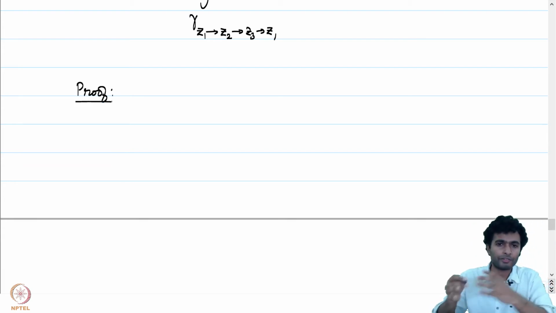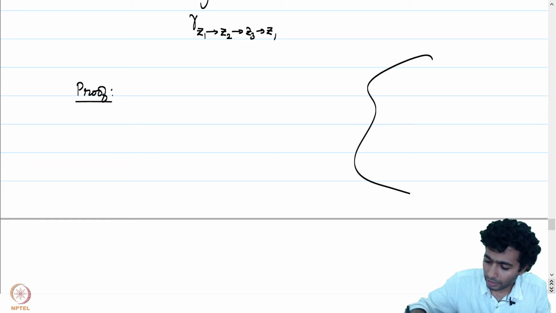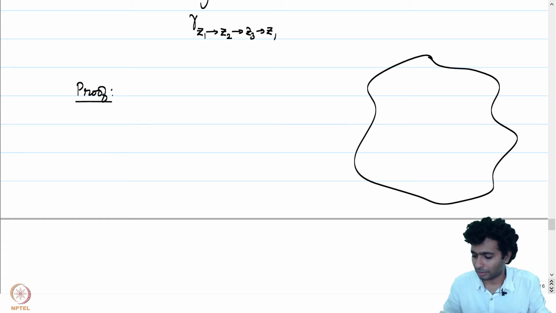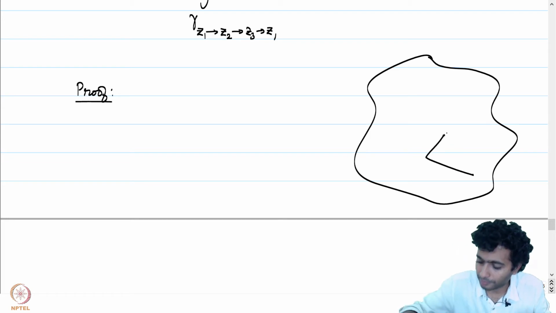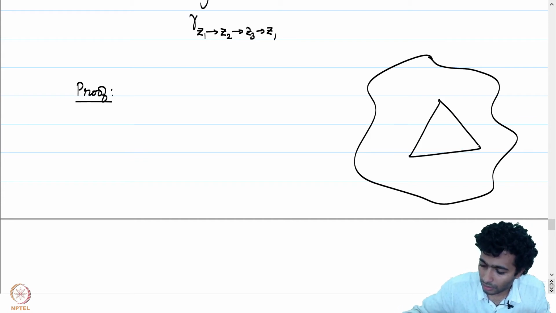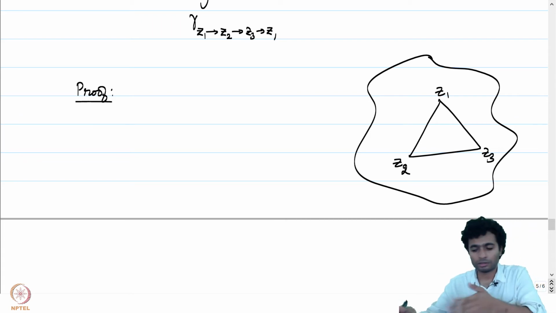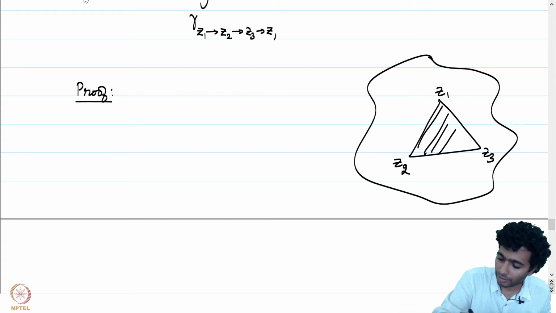We will prove it first by drawing an image of the setup we are in. So we are in a domain. Again, it need not be this nice a domain, but we certainly have a triangle of this type, with vertices z1, z2, and z3, such that the convex hull is also contained in our given domain omega.